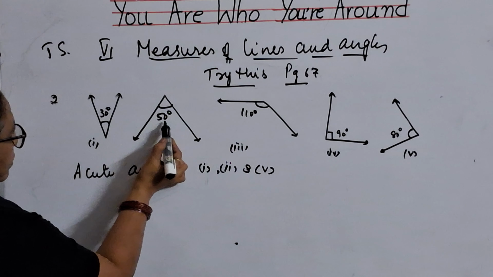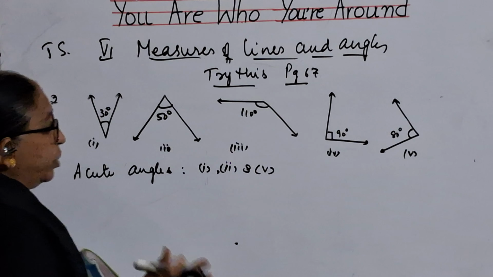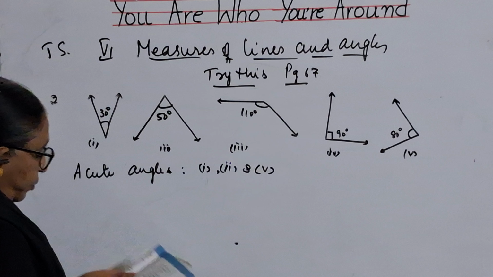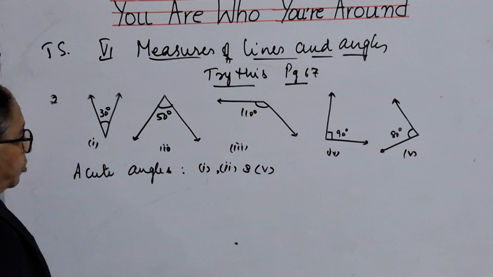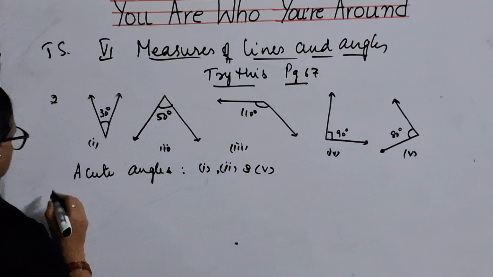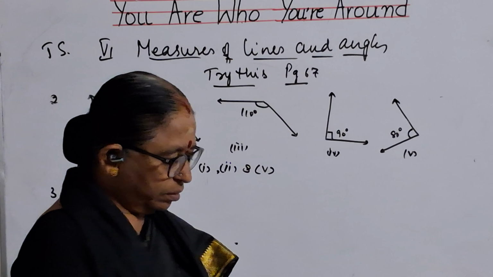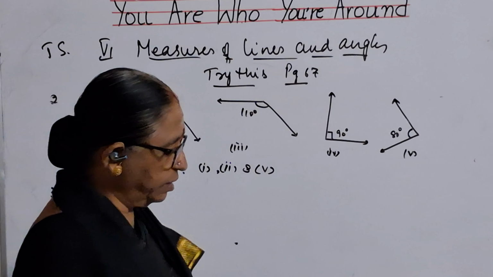This is 30 degrees, 50 degrees, 80 degrees. All these three are below 90 degrees, between 0 and 90. So they are acute angles. And the question is, that's all. He is asking to measure. So I have measured it, children. That is your answer. Since I cannot show you the measurement in the book, I have done it here, children.